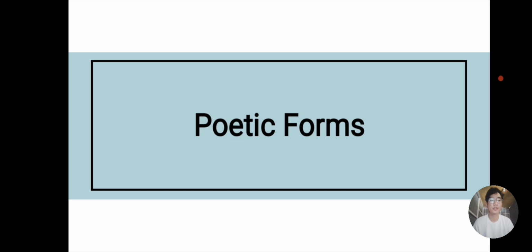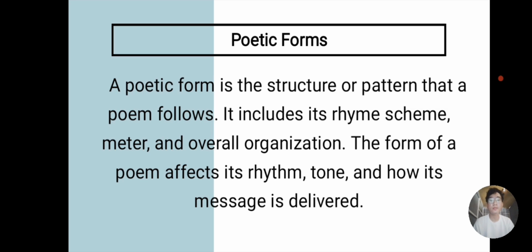For today, we're going to discuss what is poetic form. Poetic form is a structure or pattern that a poem follows. It includes its rhyme scheme, meter, and overall organization. The form of a poem affects its rhythm, tone, and how its message is delivered.